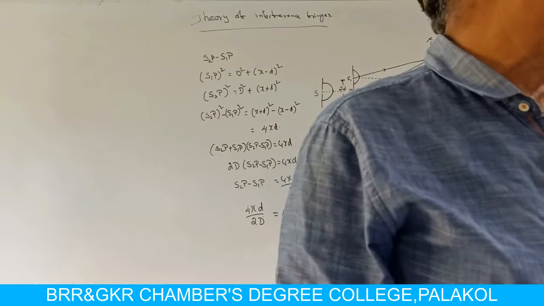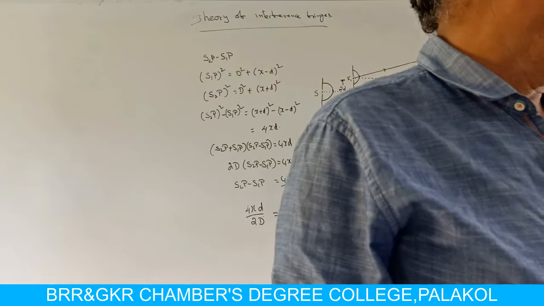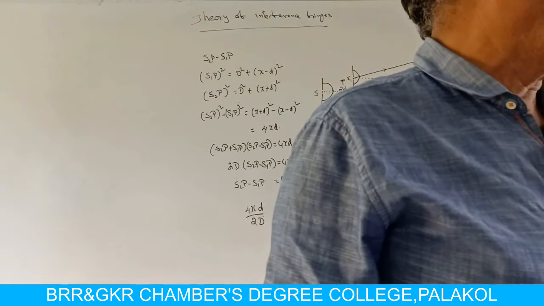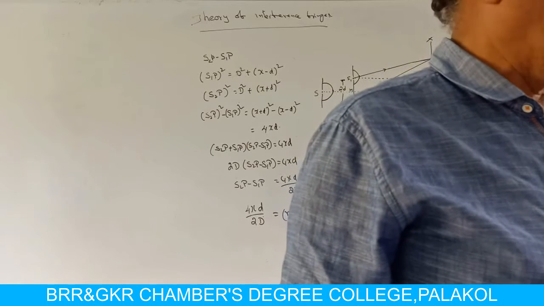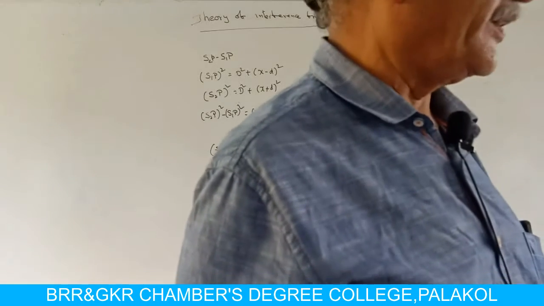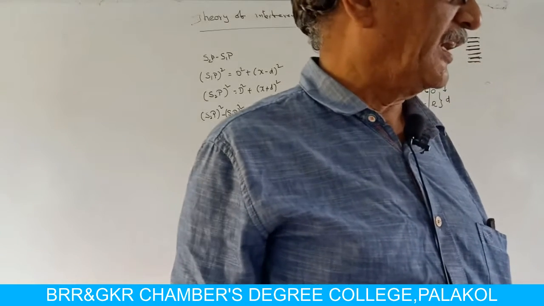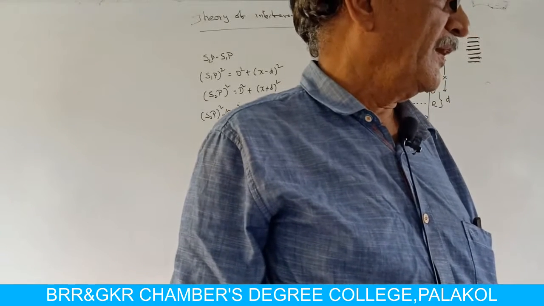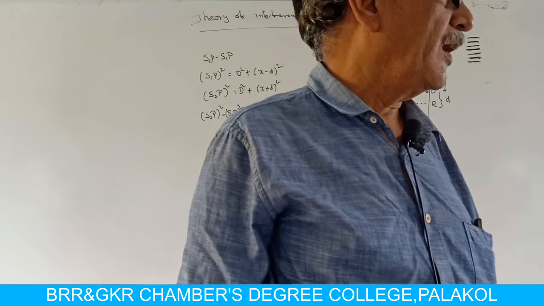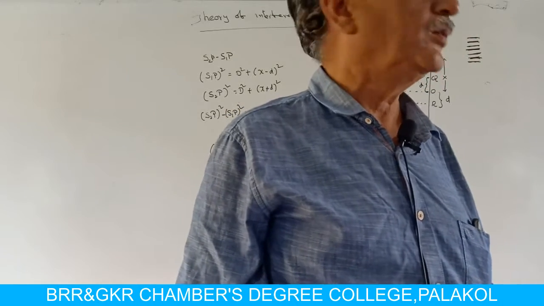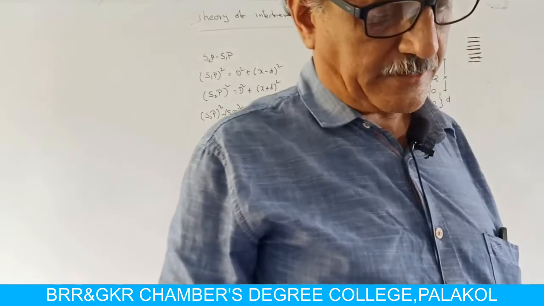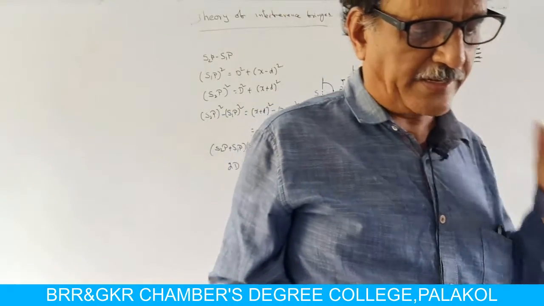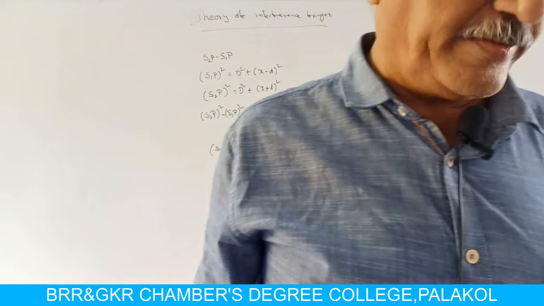By this it is clear that the fringe width of the black fringe and the width of the bright fringe are the same. So, the interference fringes are having equal widths.